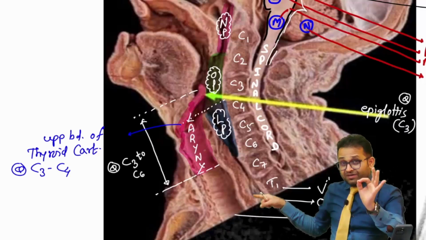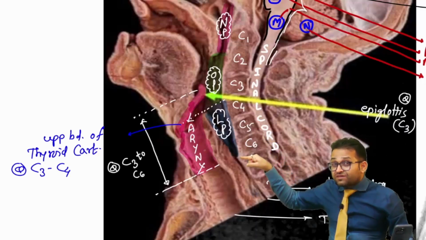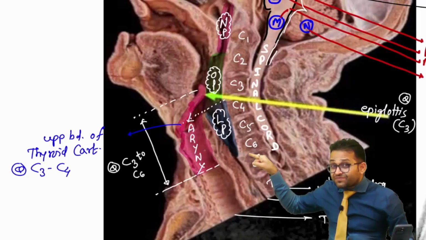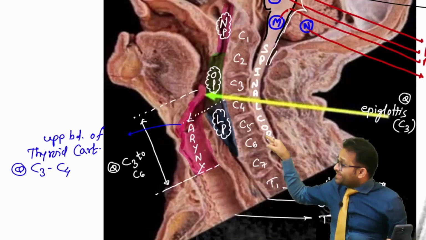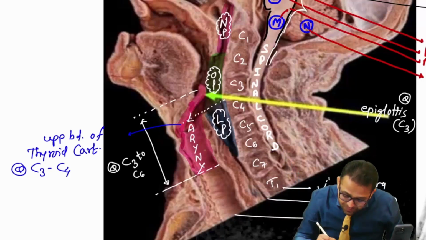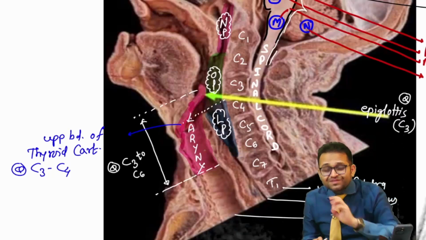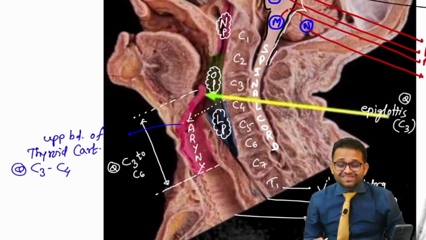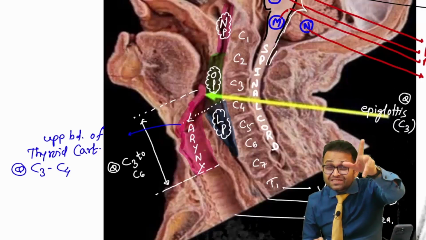So remember, beta, what you have to remember? Sir, the ending of our pharynx, where? C6. So the starting of the esophagus, again C6. And you can observe this part. This is very narrow. This is the narrowest part of the GIT, the cricopharyngeal junction. So I am going to write down the magic of six, the magic of six.